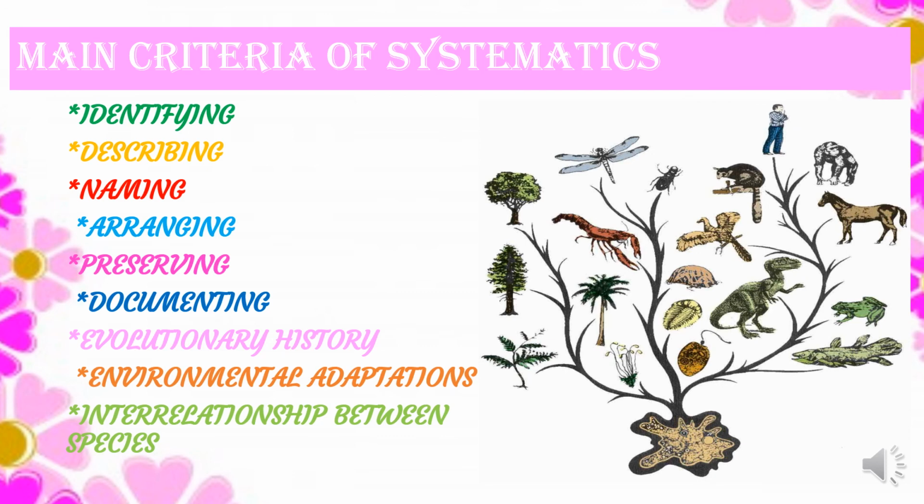So these are the main criteria of systematics.